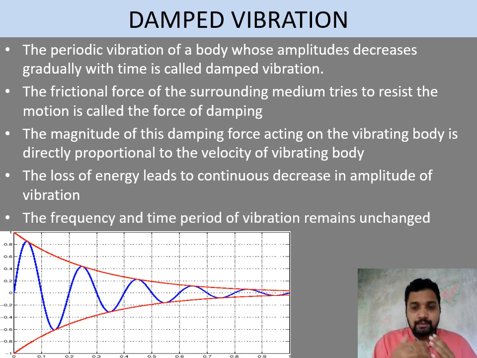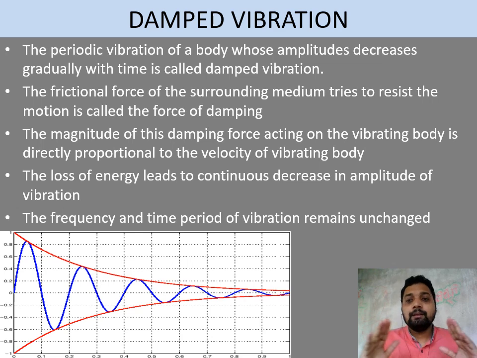It starts with a higher volume and gradually it ceases. The frequency and time period of vibration remain unchanged. That means there is no change in the frequency or time period of vibration during this damped vibration. So damped vibration is that vibration where one time only you apply the force, it produces sound with a larger amplitude, and gradually the amplitude decreases and the sound ceases.